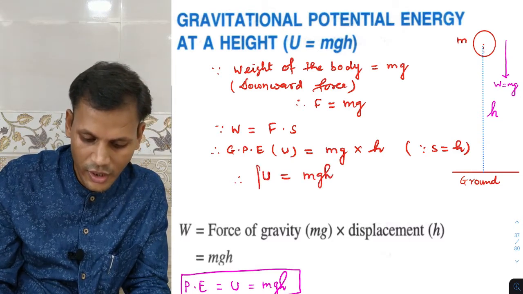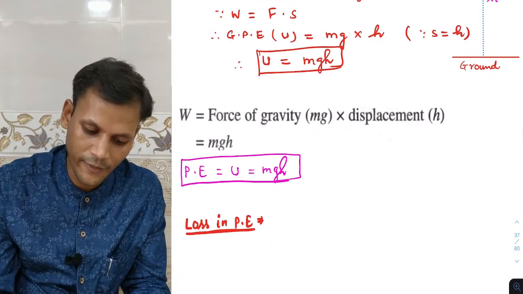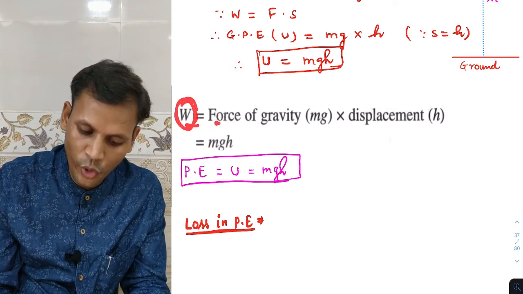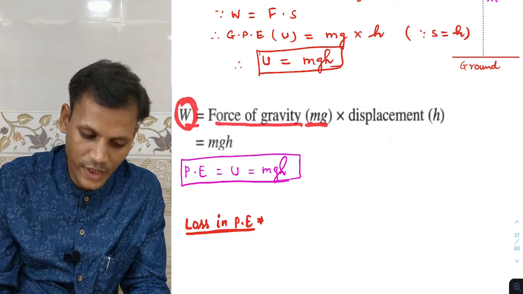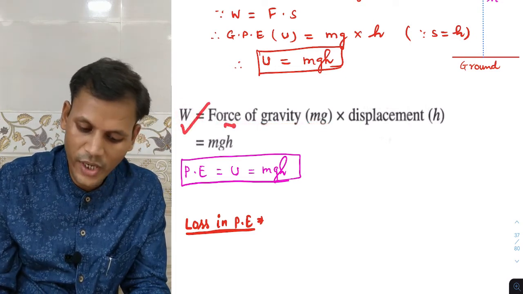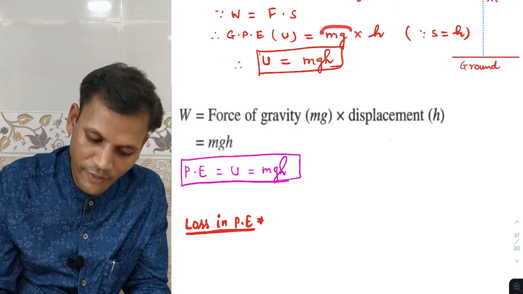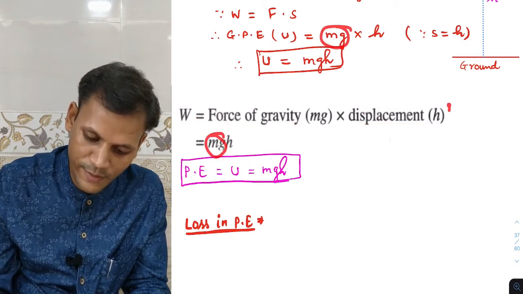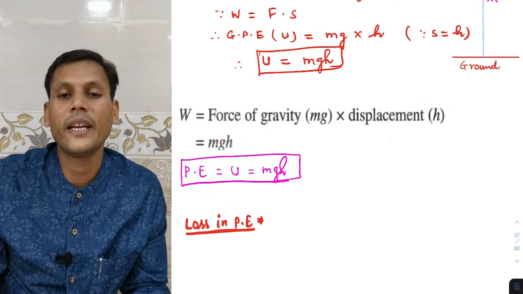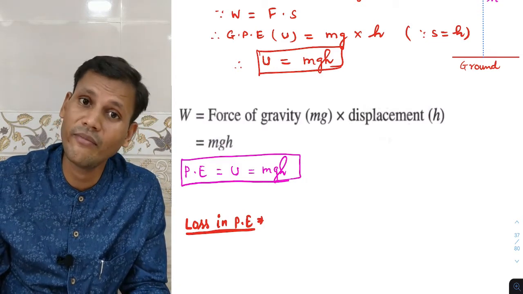That same thing I have written over here. W is the work done. Sorry, work done. It's not weight, it is work done. Force of gravity into displacement, but force of gravity is mg, into displacement, which is equal to height. So potential energy ultimately is mgh. Potential energy is mgh.